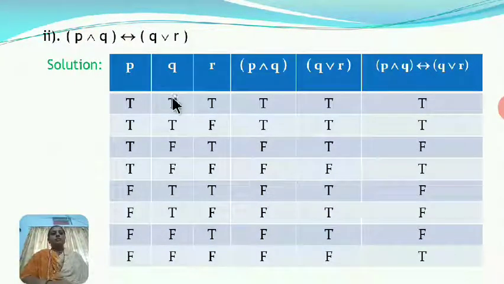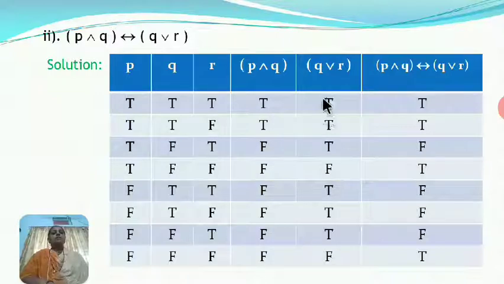Now, from these components, we find one by one the truth values for the required statements. So, first we require conjunction for P and Q. Conjunction of P, Q. So, here T and T is T, T and T is T, T and F, F, T and F, F, F and T, F, F and T, F, F and F, F, F and F, F.